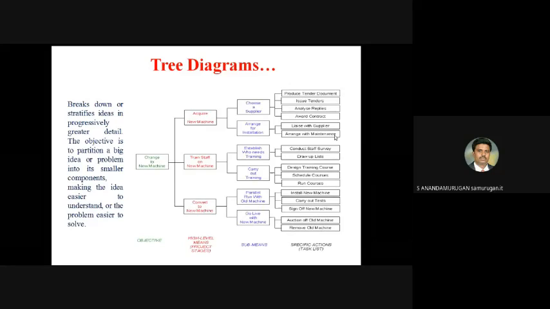In that also there are sub components. In order to choose a supplier, you have to follow: produce tender document, issue tenders, analyze replies, award contract. If anyone purchases a product, the normal procedure is you have to put out the tender.